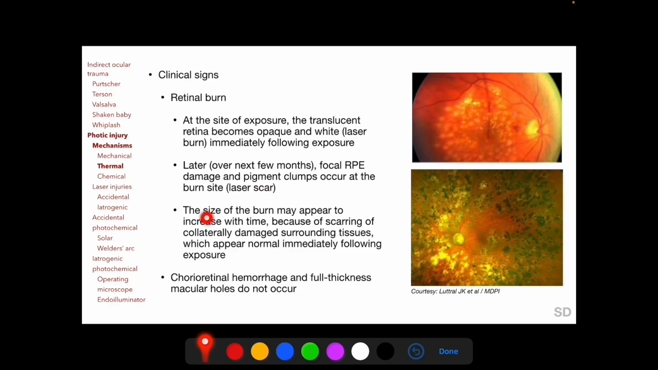The size of the burn may appear to increase over time because of scarring of collateral damaged surrounding tissues, which appear normal immediately following exposure. Unlike photomechanical injury, choroidal hemorrhage and full-thickness macular holes do not occur in exclusive photothermal injuries because there is no tissue disruption, and this is important to remember.